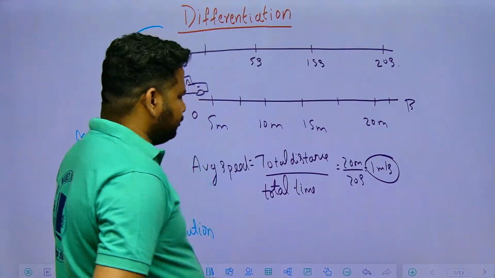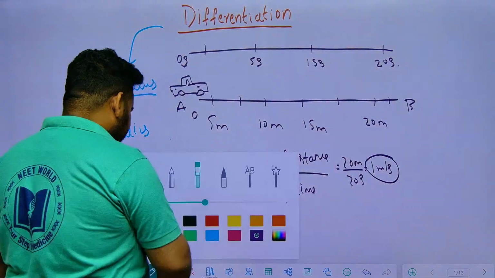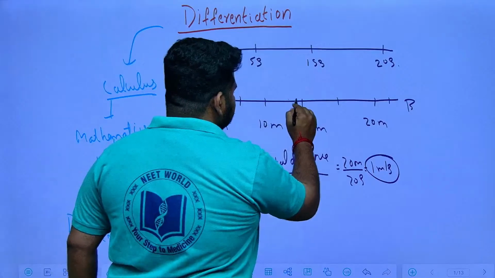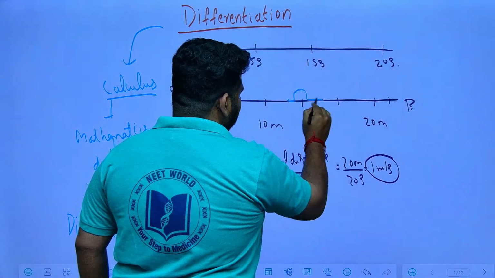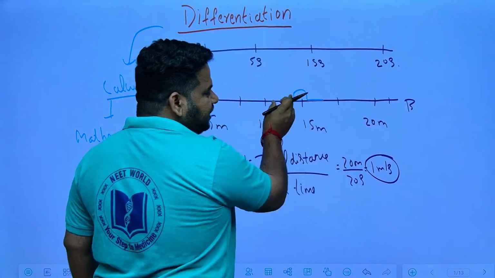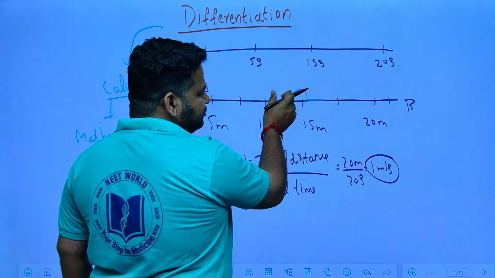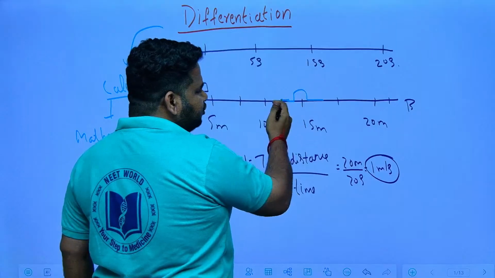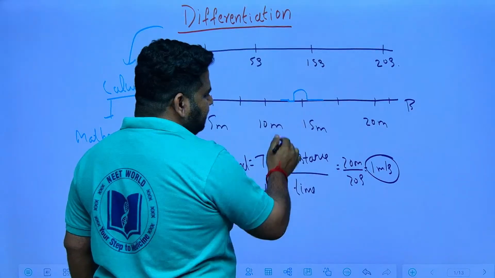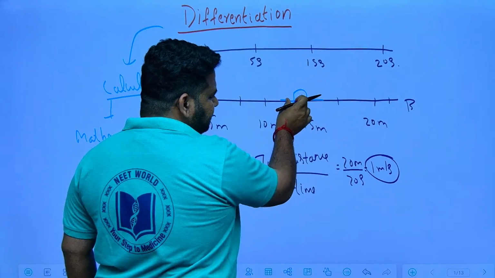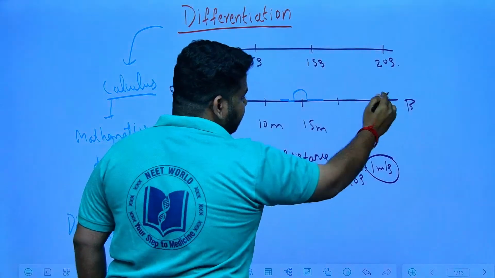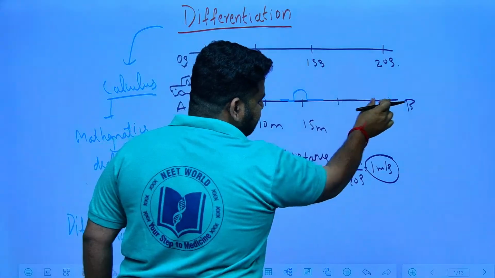But suppose on this journey there is a hump on the road. That means definitely he or she has to apply the brakes. So over the entire course of the journey, you cannot say there is a uniform speed of 1 meter per second. Here there is a little brake, so the speed will come down and then again it will accelerate. To maintain 1 meter per second, it has to increase again.